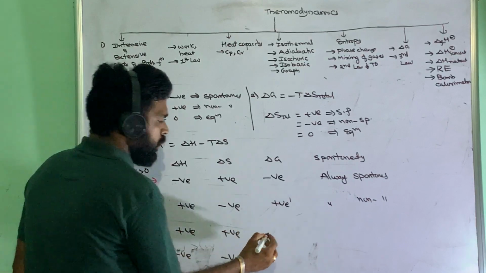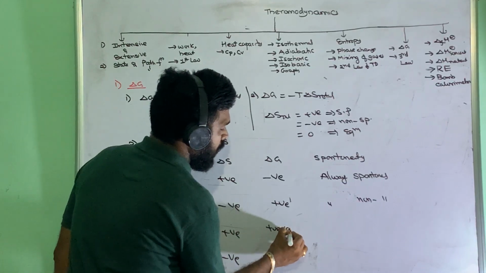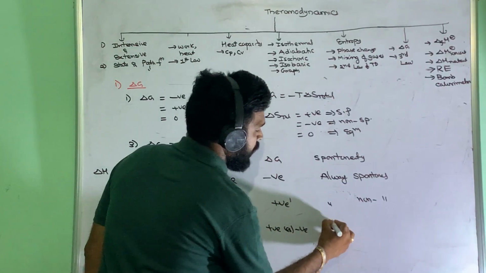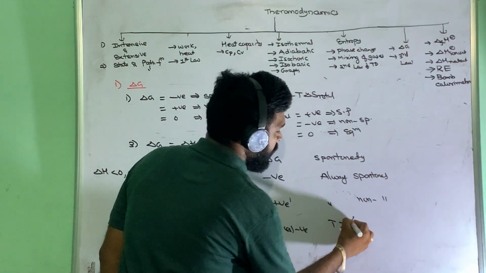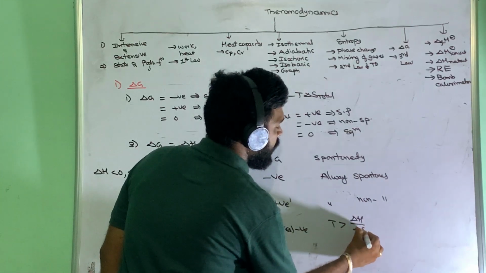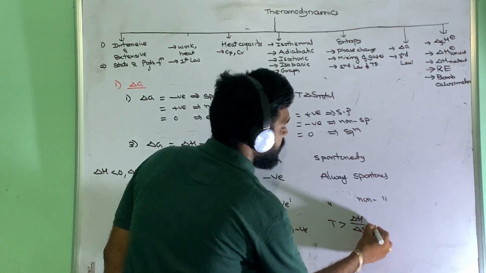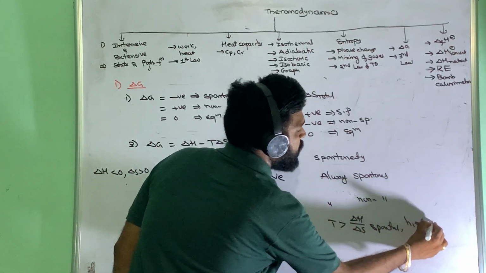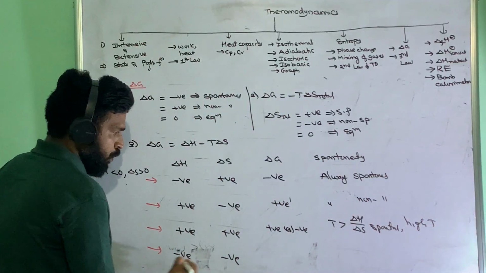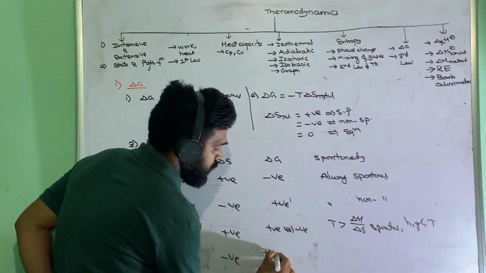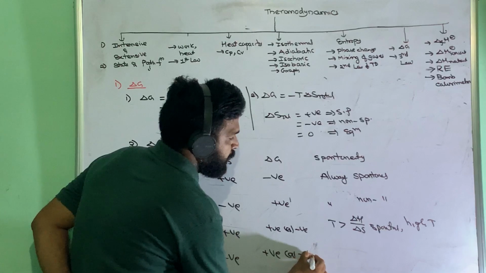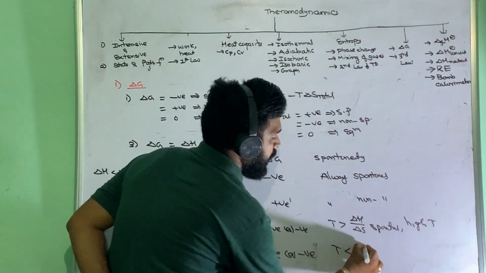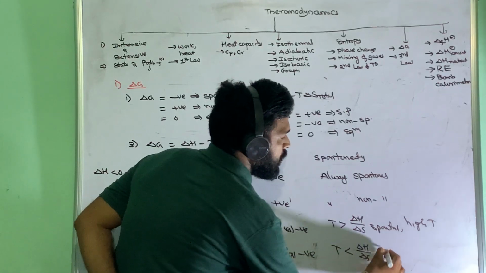If they are both positive, it may be positive or negative. So whenever temperature is greater than delta H by delta S, it is spontaneous. Sometimes they will give high temperatures. It is spontaneous. If both are negative, again it may be positive or negative. So here T less than delta H by delta S is spontaneous.